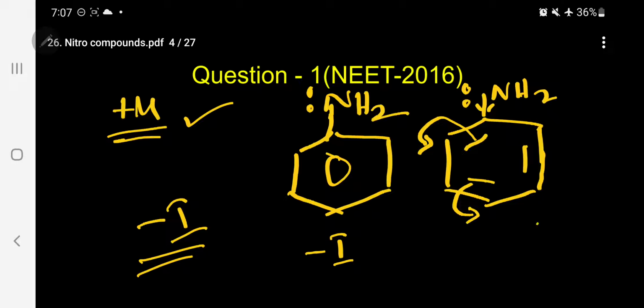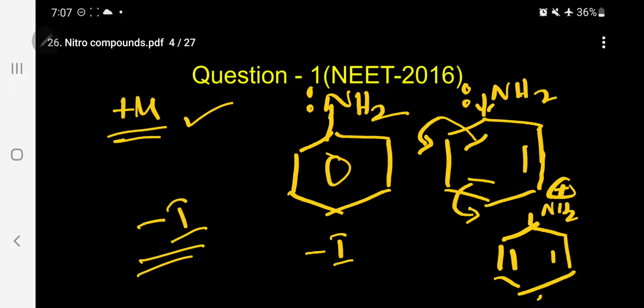So what will happen now? It is becoming a resonance structure, kindly follow, with NH2 plus and a minus in the para position. So now the lone pair that is present in the nitrogen atom is not available to accept H plus. So basicity decreases. So this is the reason. That's why methylamine is more basic than aniline.